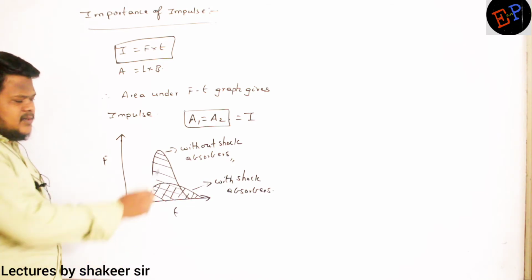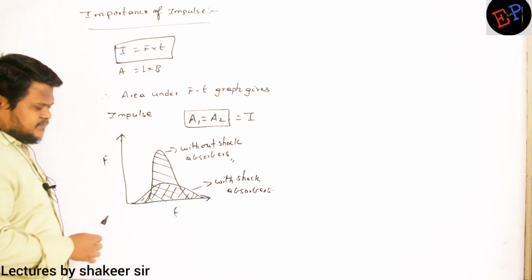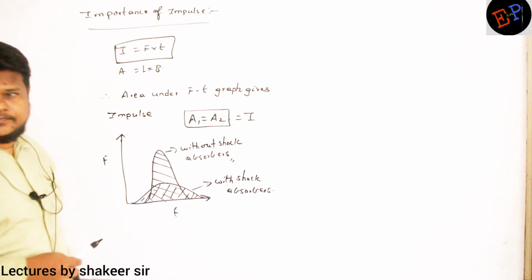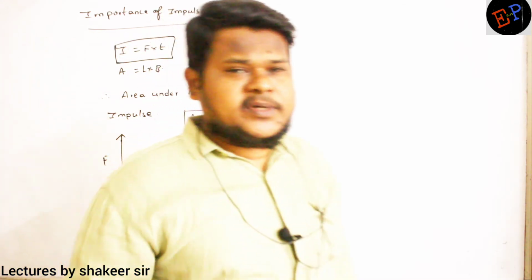Okay. Then what do you understand by this graph? What do you understand? What do you understand from seeing this graph?